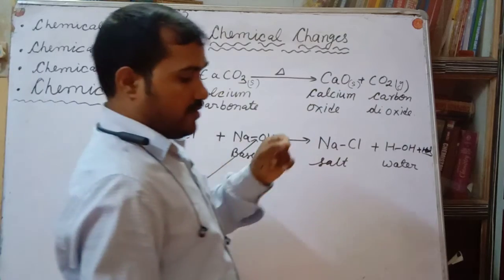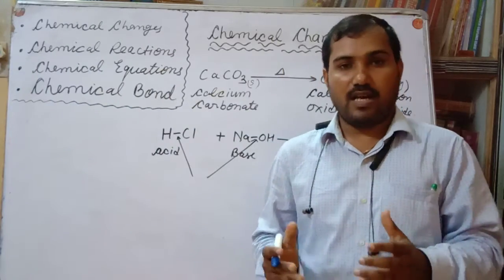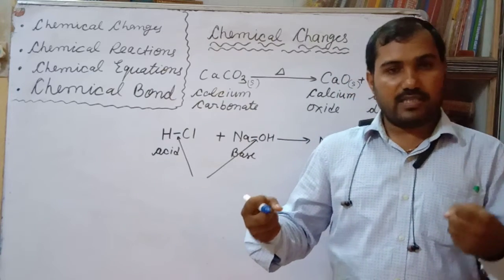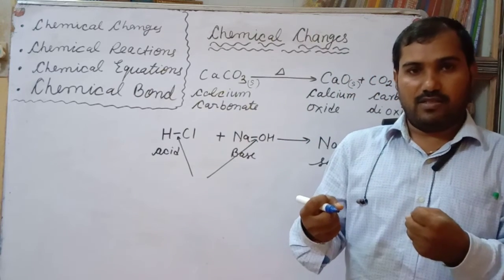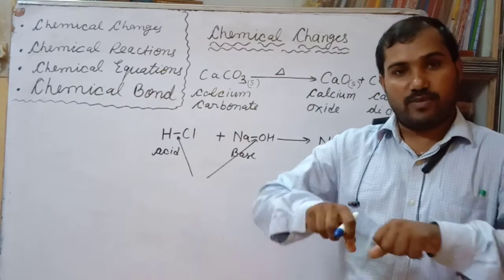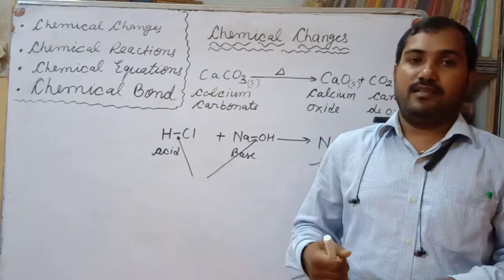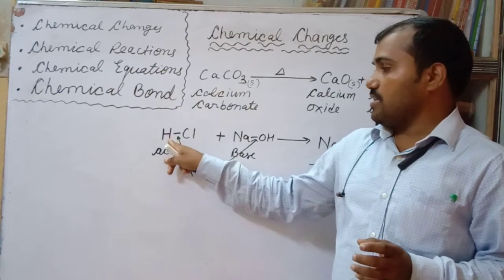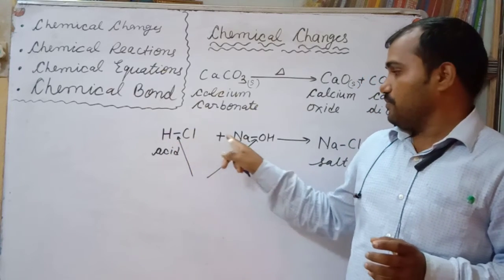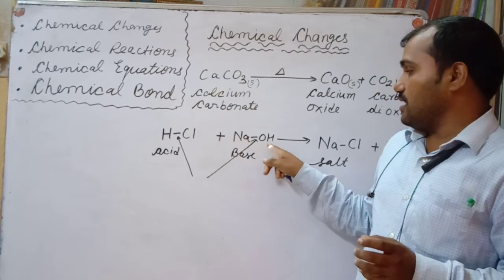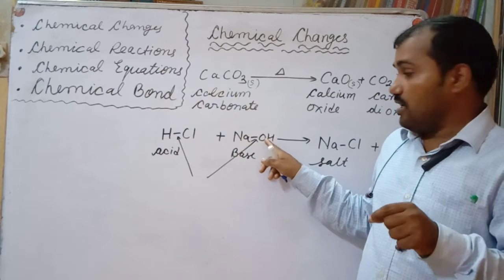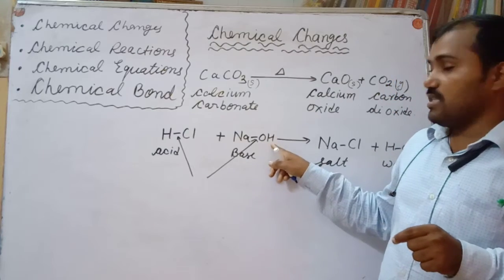Chemical bond is the force of attraction by which one atom is attracted by another. Don't think that bond means a bandhan, बांध दिया है. This is only the attraction in which the hydrogen atom is attracted by the chlorine atom, the sodium atom is attracted by the oxygen, that is the hydroxyl oxygen, and this oxygen is attracted by the hydrogen.